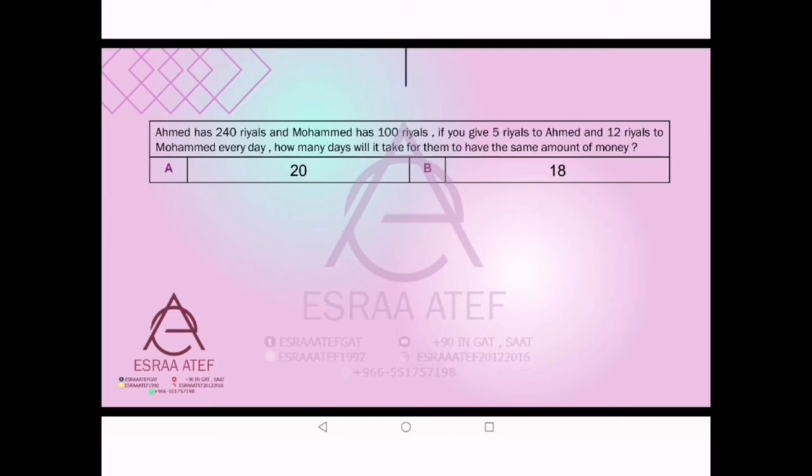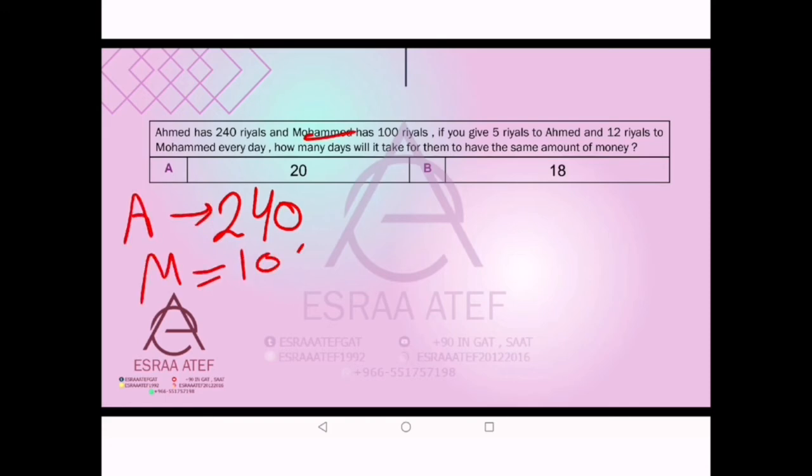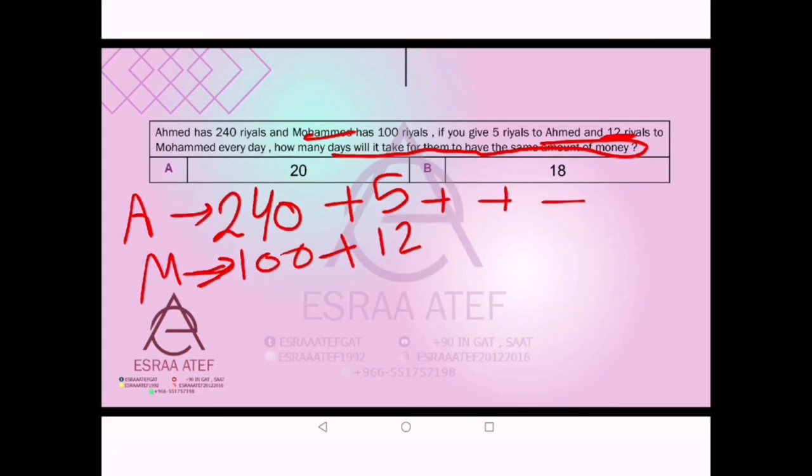Next one, here we have Ahmed has 240 riyals, and Muhammad has 100 riyals. If I give 5 riyals to Ahmed and 12 riyals to Muhammad each day, how many days will it take for them to have the same amount of money? Okay, it's like a sequence. If we keep adding 5 and then 5 and then 5, and here the same adding 12 and 12, we will take a lot of time. Okay, so how can we do it?